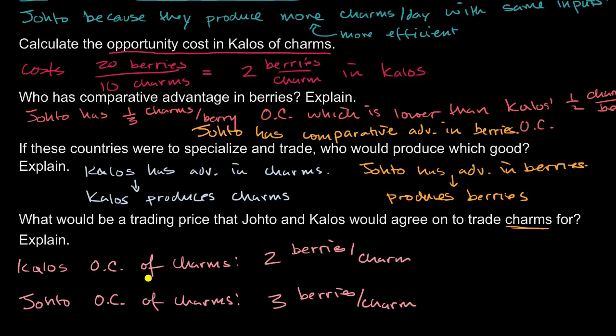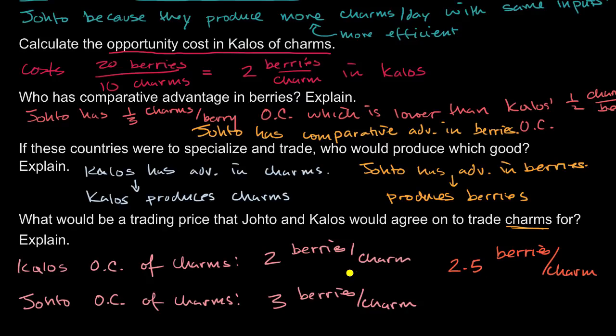We said that Kalos would be the one that would focus on the charms. And so notice, if they can sell the charms to Johto for something that is higher than their opportunity cost and lower than Johto's opportunity cost, then they both benefit. And so a good price, let's say you could go halfway between the two, but it really could be anything in between the two. Let's say 2.5 berries per charm.